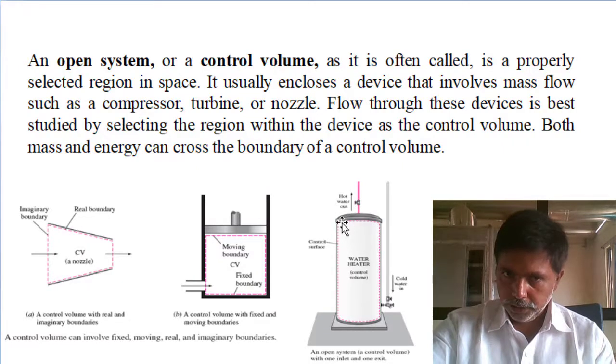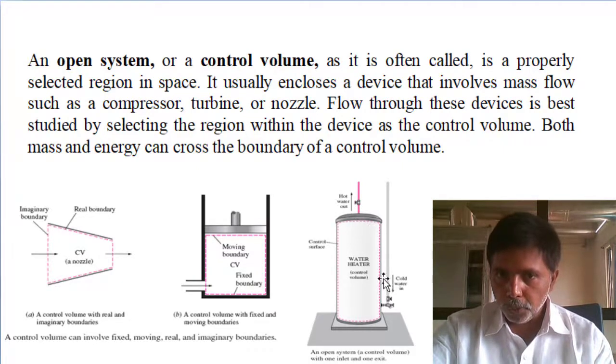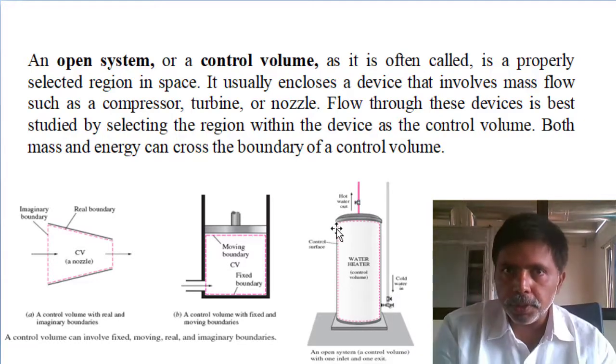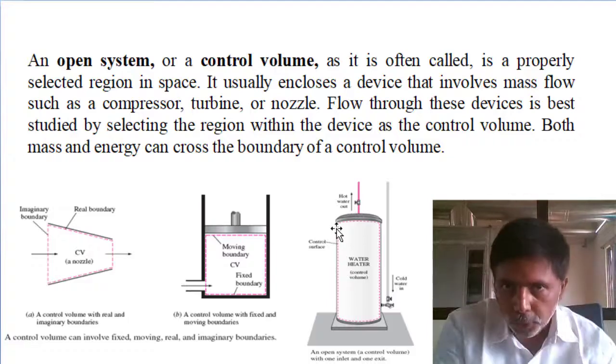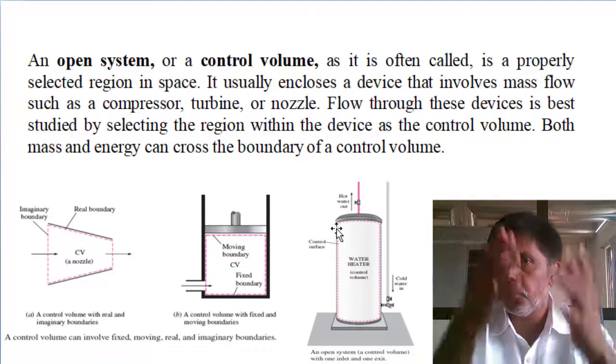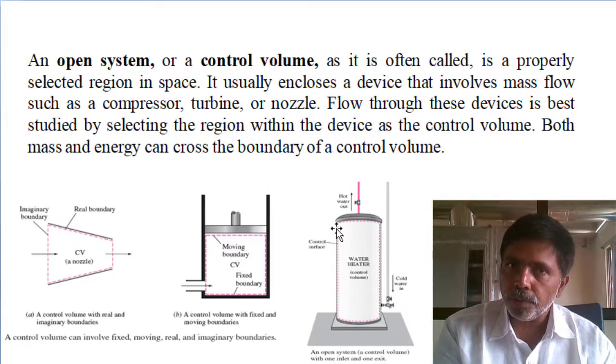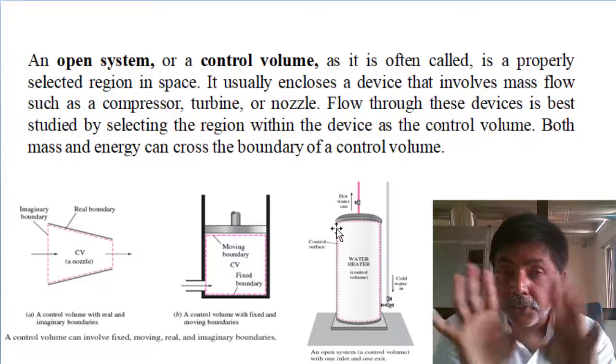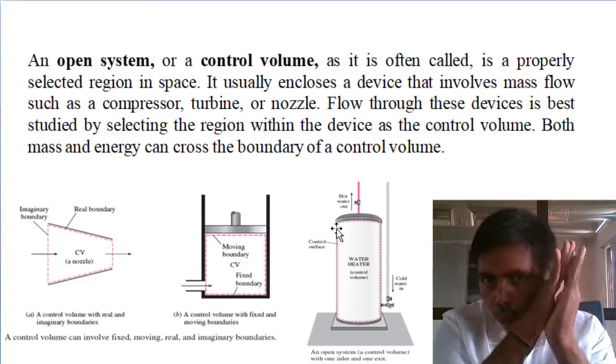Next, you can see the boundaries are fixed boundaries. There are no movable boundaries. Volume is fixed, meaning we are not changing the turbine shape. We are not changing the water heater shape. Fixed. Volume is fixed. So all boundaries are fixed boundaries. There is no movable boundary.